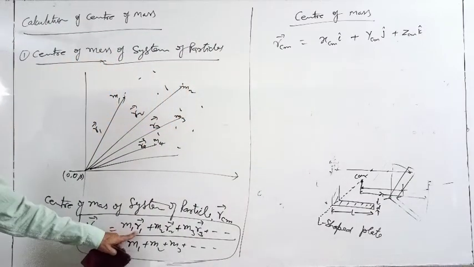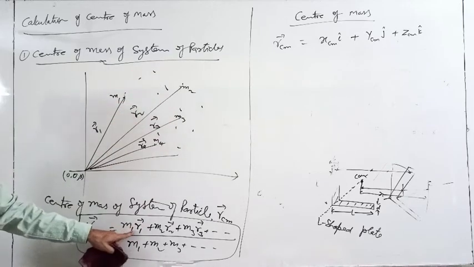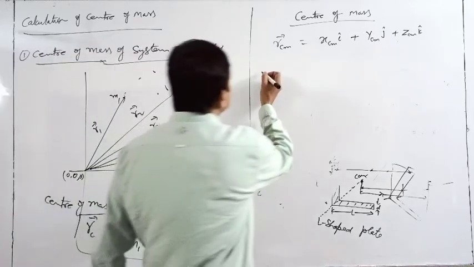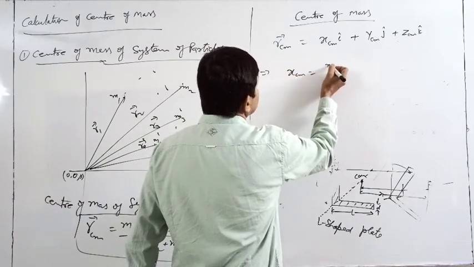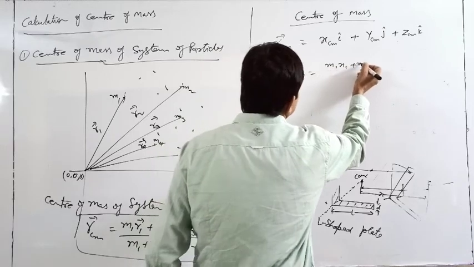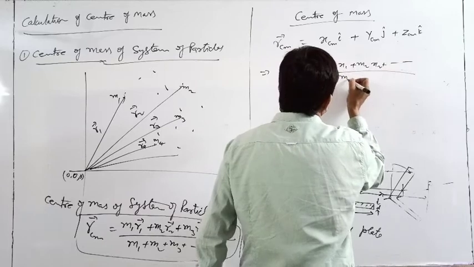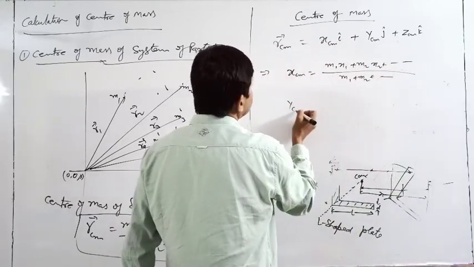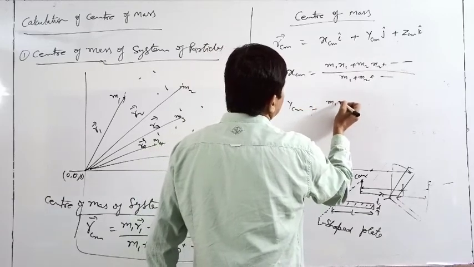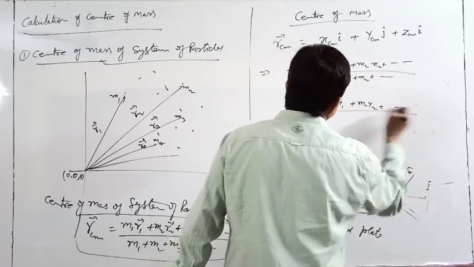Similarly, if you are looking for XCM, it is M1 X1 plus M2 X2 and so on, divided by M1 plus M2 and so on. YCM similarly is M1 Y1 plus like this. Very simple.